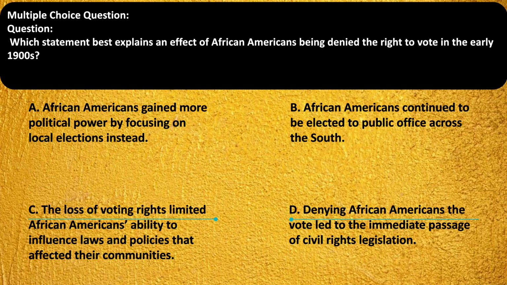This is our second gold question for today. Which statement best explains an effect of African Americans being denied the right to vote in the early 1900s? And the answer would be C as well. The loss of voting rights limited African Americans' ability to influence laws and policies that affected their communities.